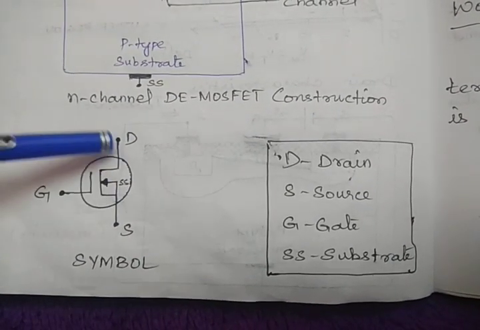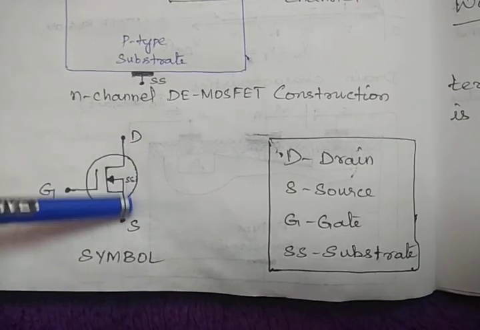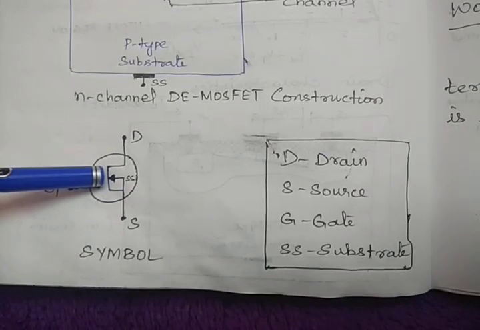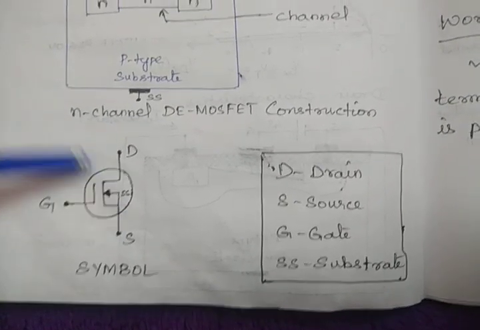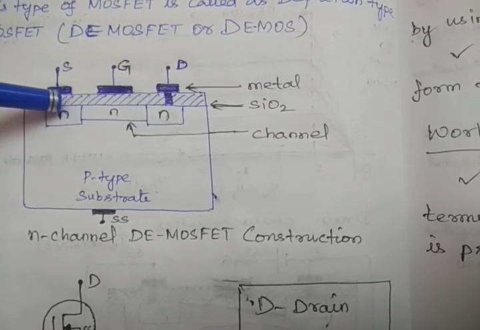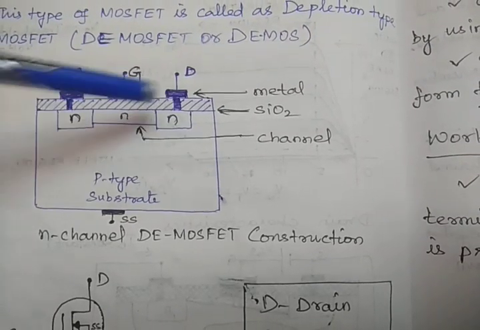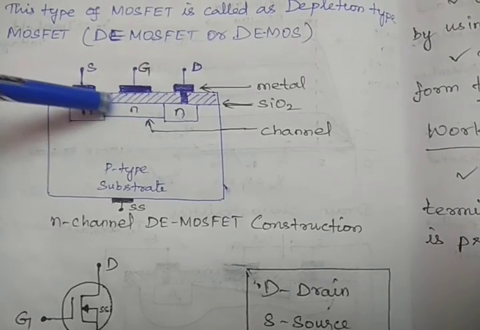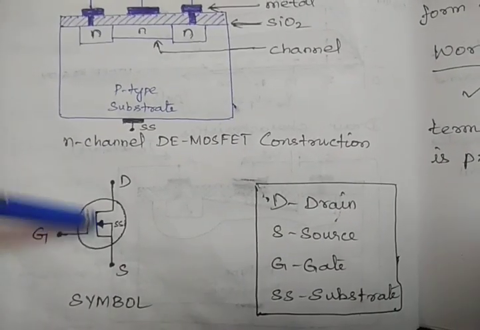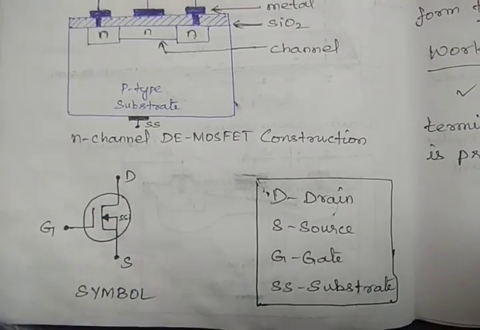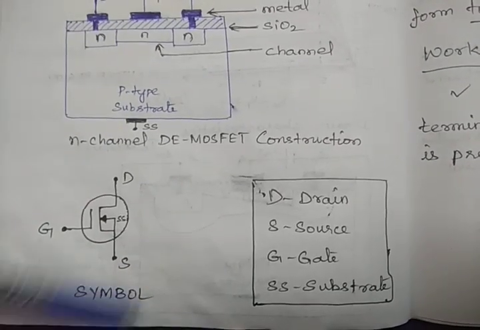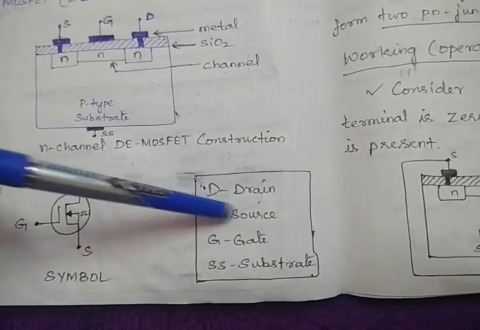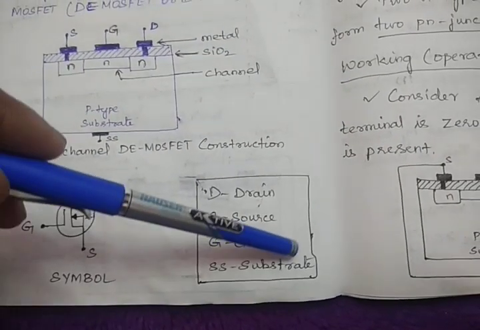Between the drain and substrate and source, there is no gap, because the substrate, source and drain are connected with this channel internally. So this is the symbol of the depletion enhancement MOSFET. D means drain, S means source, G means gate, SS means substrate.